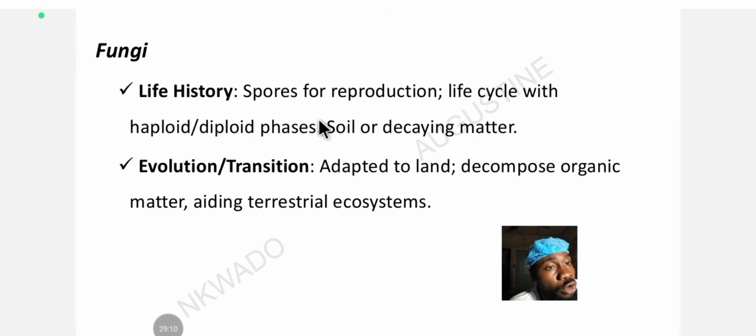Remember, formation of spores, or sporulation, is the method of multiplication of many organisms, okay? Like the Monera, they possess sporulation. Now we are seeing fungus or fungi possessing the same sporulation. And for their life history, their habitat is soil or decaying matter, just like I explained before. So their habitat is decaying matter.